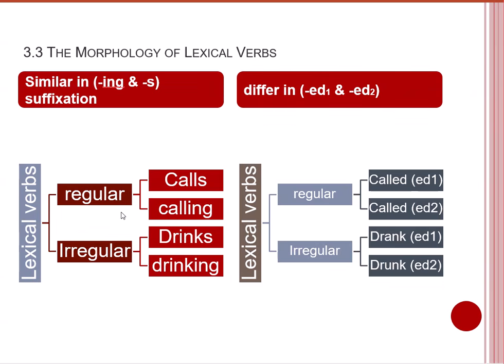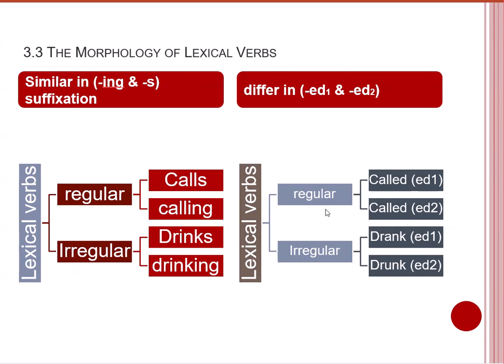Where does this difference show? It shows only with the case of ed1 and ed2. Now, let's take some examples. Regular verbs with the addition of s, calls, and with the addition of ing, calling. And the irregular verbs, again, drinks, and with the ing would be drinking. So everything is regular here.